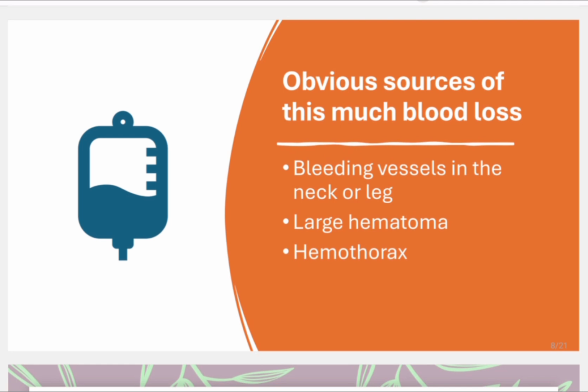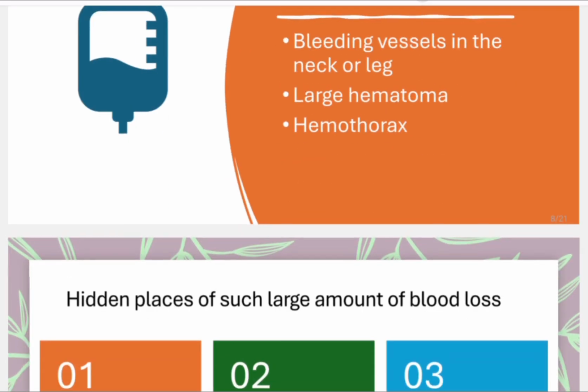So what are the obvious sources of this much blood loss? It can be a large hematoma. It can be a bleeding vessel in the neck or leg. You will see that. Hemothorax, you will see the signs and symptoms. So these are obvious. These are not the hidden sources of blood loss. You can easily identify them in the emergency.